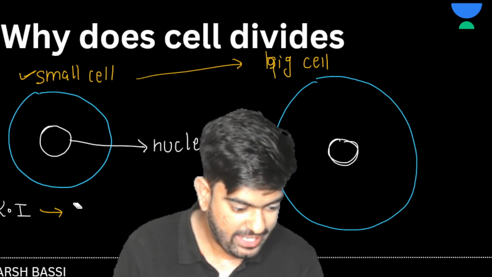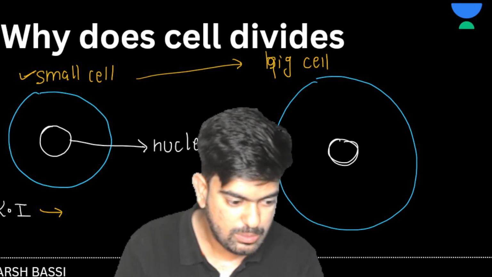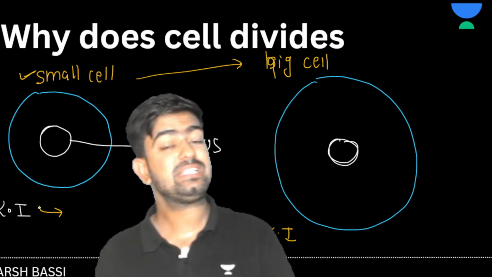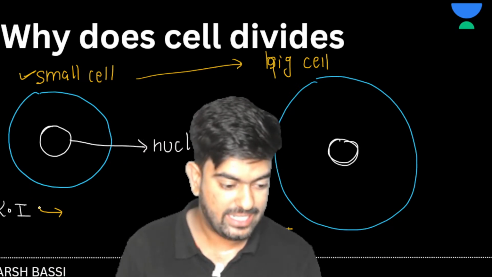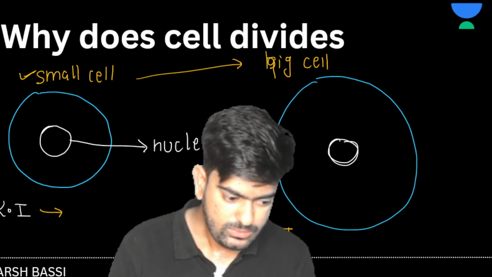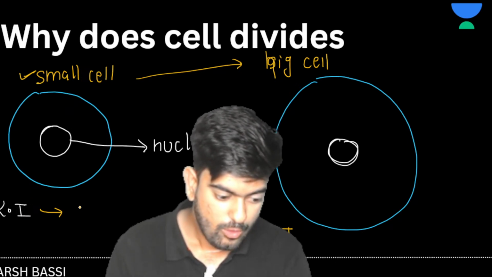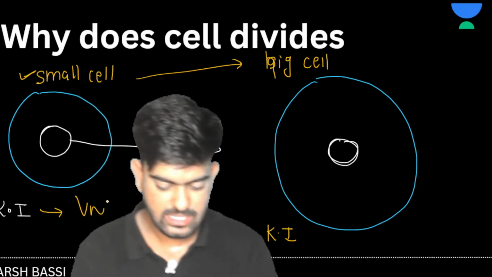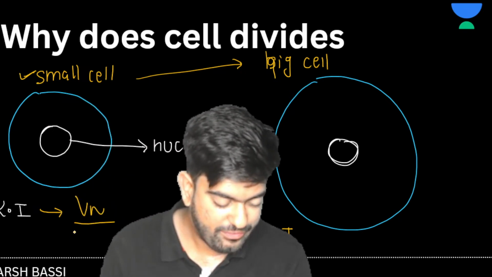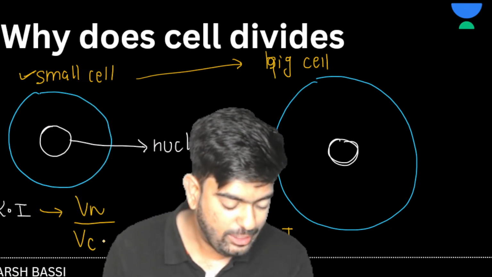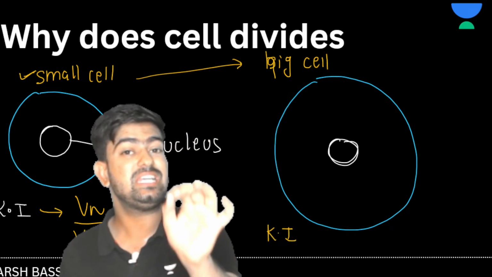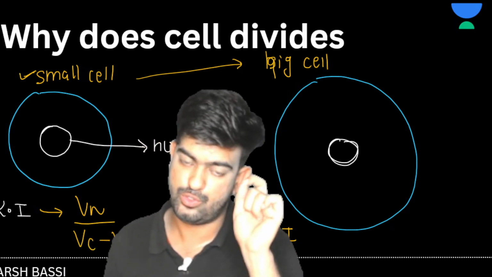It is very, very low. And for the small cell, it is high. How is it calculated? What is the karyoplasmic index ratio, sir? So see, I'm going to write a formula for you. Volume of nucleus divided by volume of cytoplasm minus volume of nucleus. This is the karyoplasmic index ratio's formula.